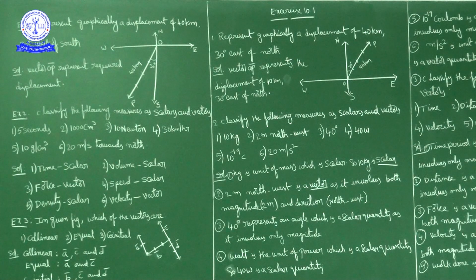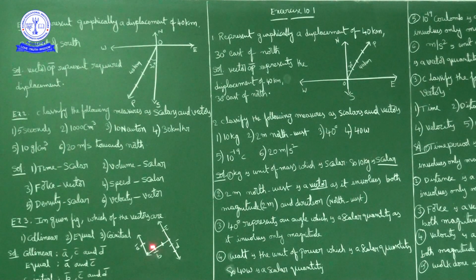In the given figure, this is A bar, this is B bar, this is C bar, this is D bar. Magnitude of A bar is 2 units, magnitude of C bar is 2 units, magnitude of B bar is 3 units, magnitude of D bar is 3 units. So in the given figure, which of the following vectors are collinear?